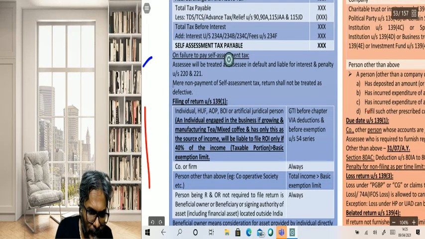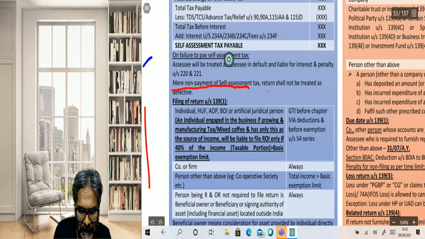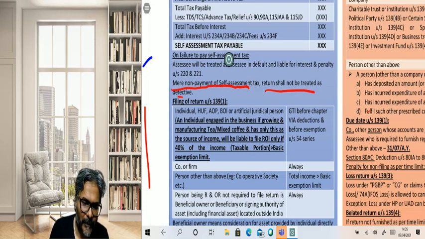Fine. So if you see here, on mere non-payment of self-assessment tax, the return shall not be treated as defective. So mere non-payment of the self-assessment tax, the return shall not be considered to be defective. This is how it has to be considered in this context.